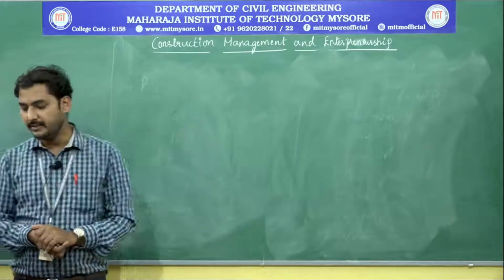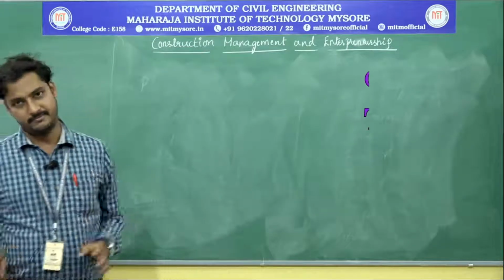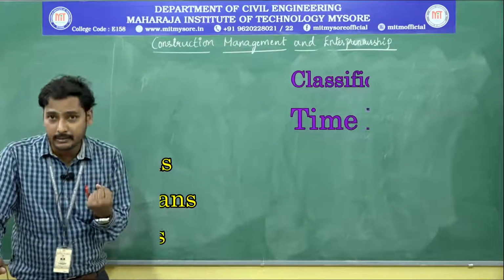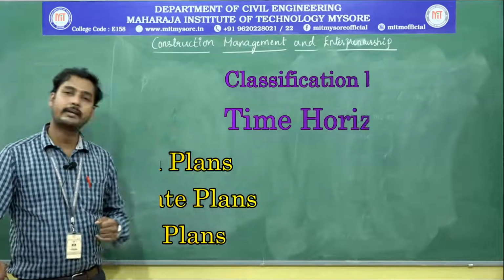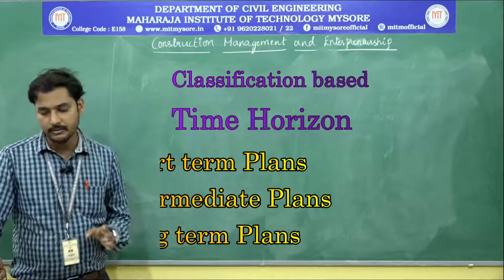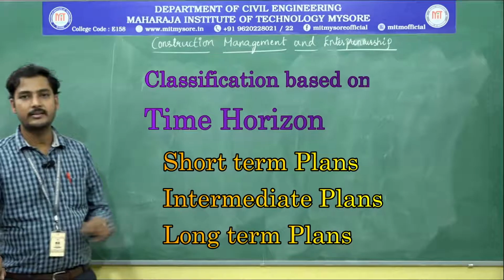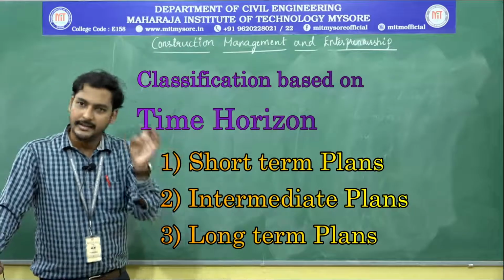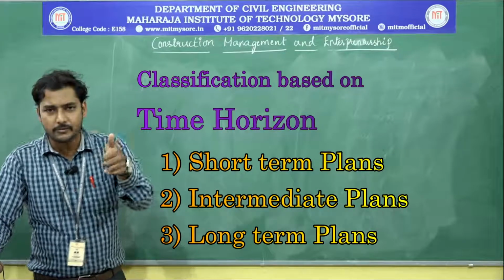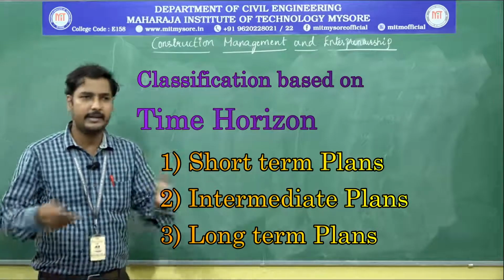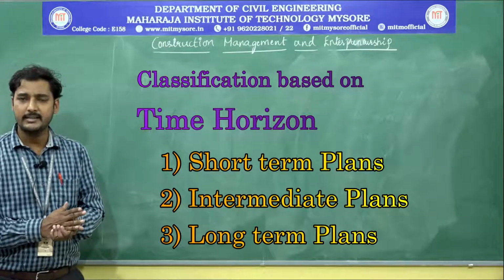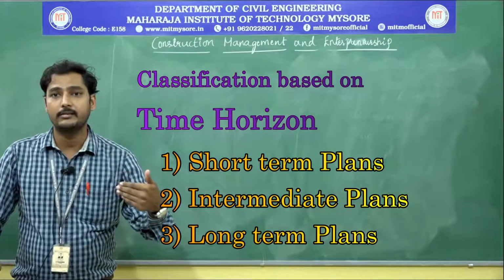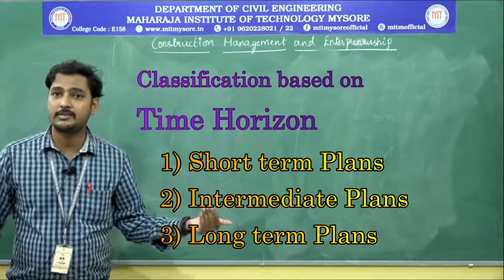Then the second classification is based on the time horizon. Depending upon the availability of time and the duration of that particular project, we once again have three categories: short term plans, intermediate plans and long term plans. The name itself says short term, intermediate and long term. Of course short term, because if I take a good construction project, the number of days required to finish that project may run up to 1 year or 2 years, or even less than that, 6 months or 1 month.